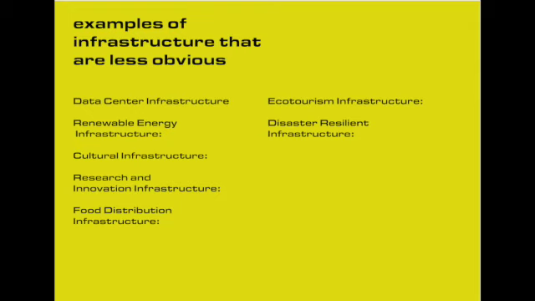Disaster-resilient infrastructure. This involves infrastructure designed to withstand and recover from natural disasters. It includes earthquake-resistant buildings, flood management systems, early warning systems, and emergency shelters.